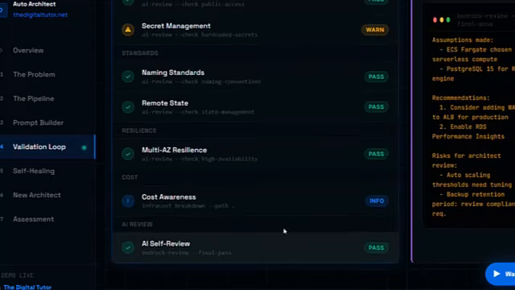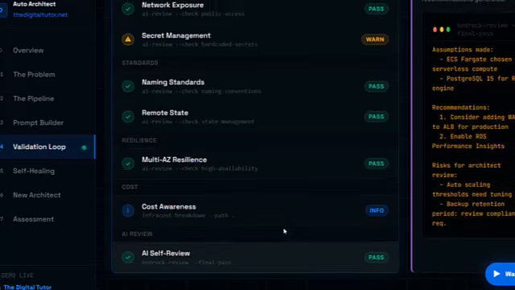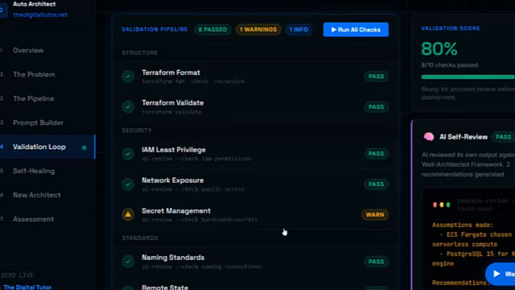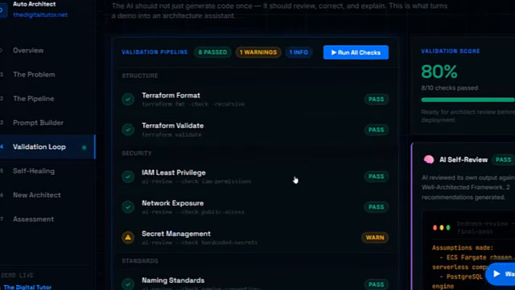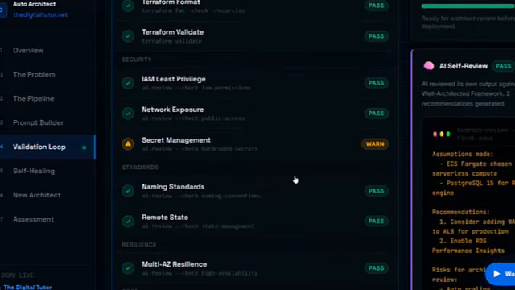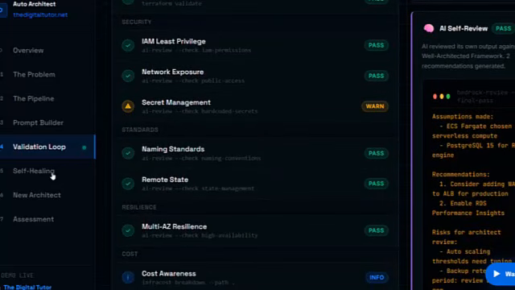Section 4, validation loops. Now we come to one of the most important parts of the demo, validation loops. This is the part many AI demos miss. Generating Terraform is easy. Generating reliable Terraform is much harder. If you ask a powerful AI model to create Terraform, it usually produces something, but can you trust it?